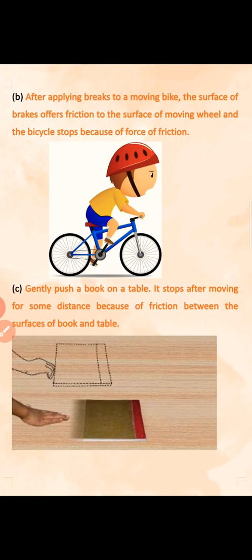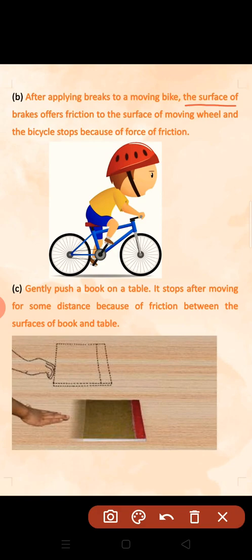Now in the next video, I will explain more frictional examples. Second example. The first example I showed you was for a wheel: why does a wheel stop moving after a certain period of time? Now second, after applying brakes to a moving bike,